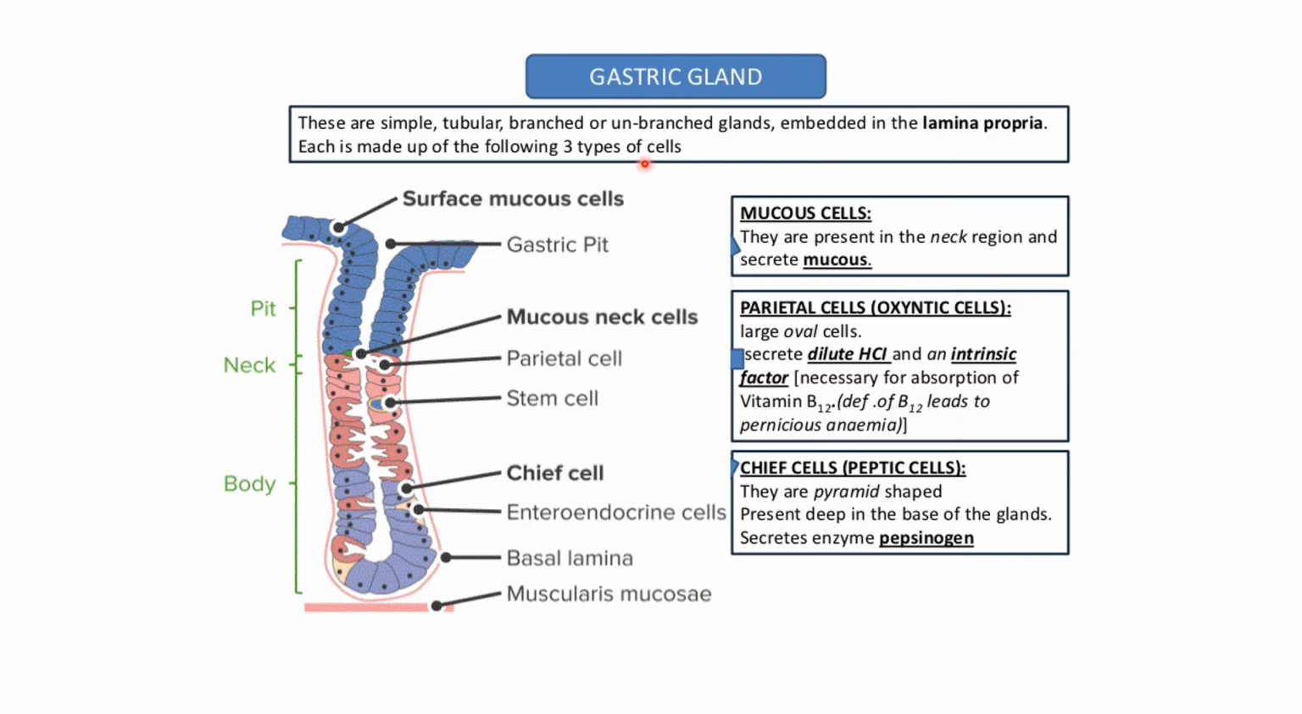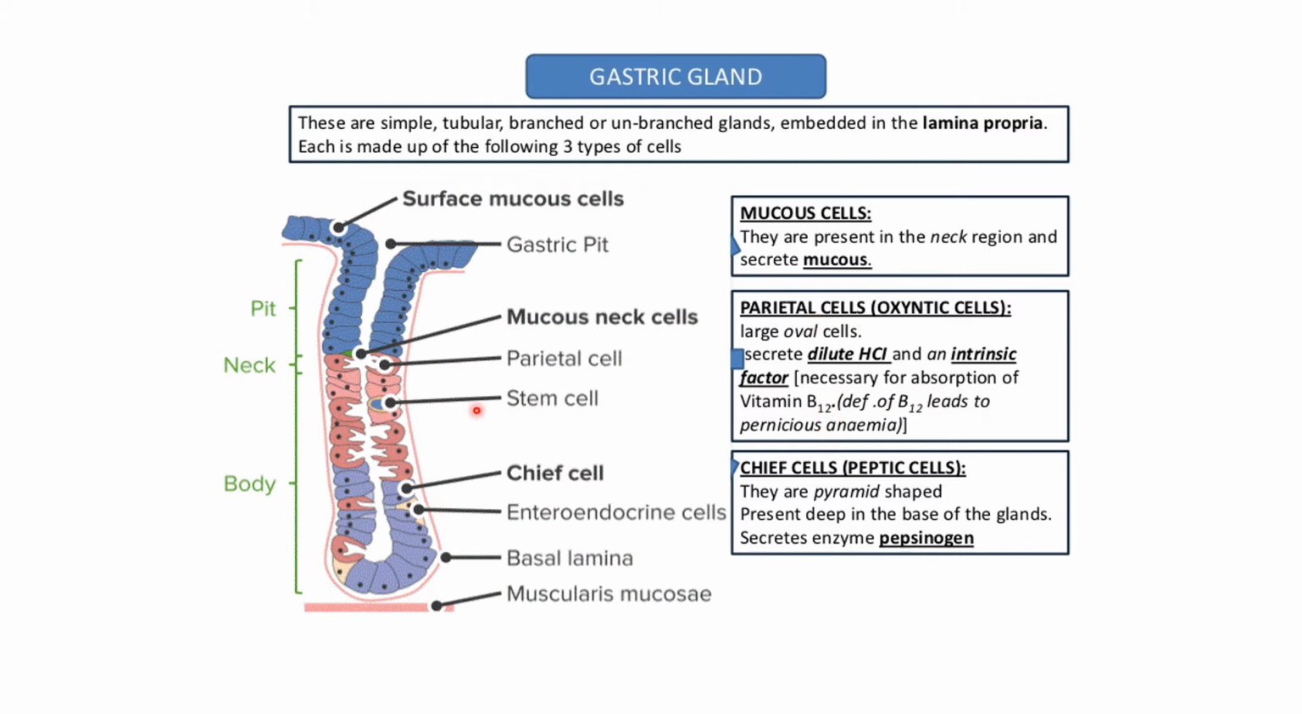Now let's see the arrangement of the gastric glands. So these are simple tubular branched or unbranched glands embedded in the lamina propria, that means in the mucosa. Each is made up of three types of cells. The first is the mucus cell, second is the parietal cell, and third is the chief cell.